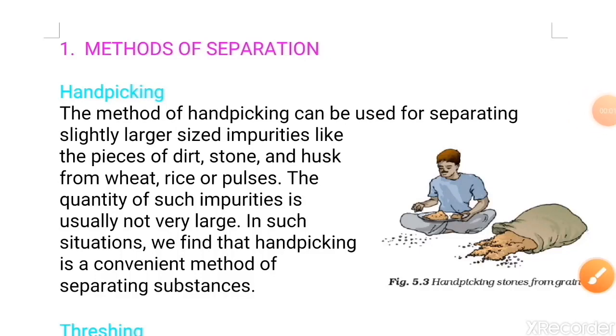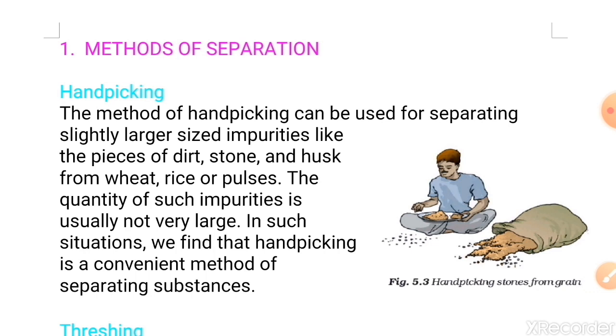We are studying the chapter Separation of Substances. In the previous class we studied about separation processes, the purpose of separation, and what we do with the impurities. So students, today we are going to study the methods of separation. Okay? The first method we are going to discuss is hand picking.